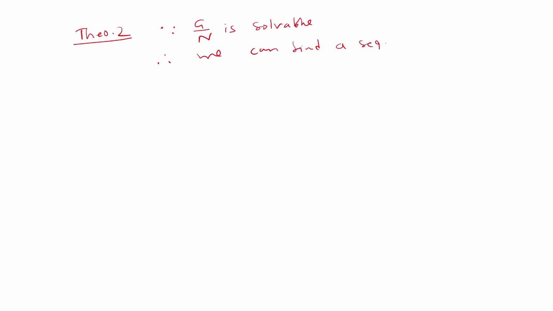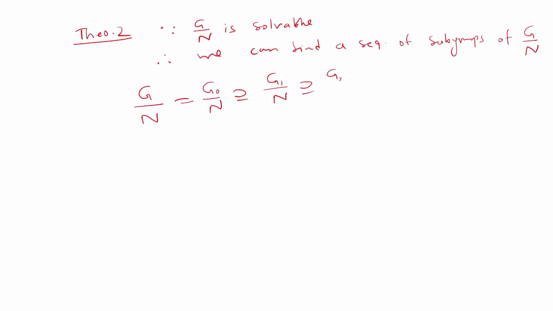a sequence of subgroups of G by N, in which the first member will be G by N, call it G0 by N, after that some subgroup call it G1 by N, after that G2 by N. In this way we have some stage in which Gm by N is the singleton set containing the identity only, which is N.